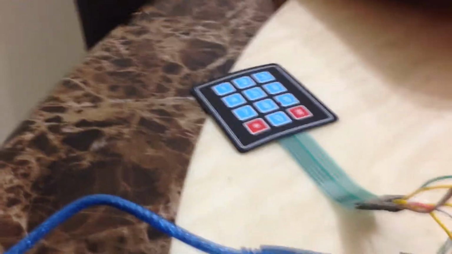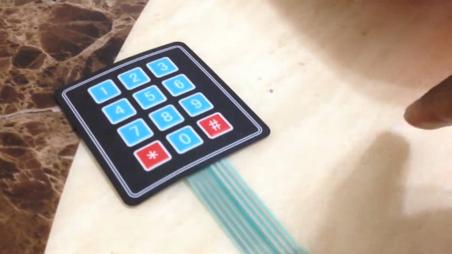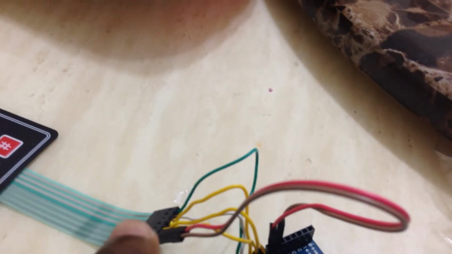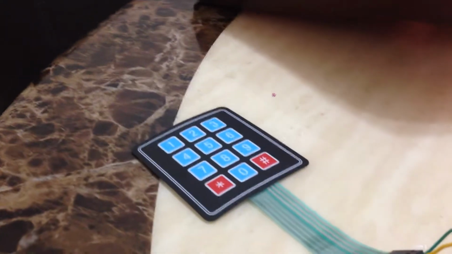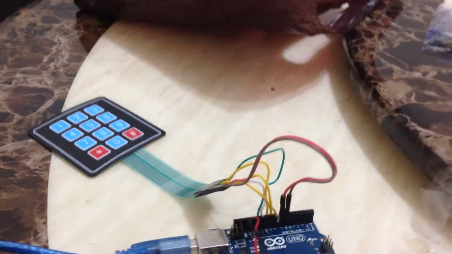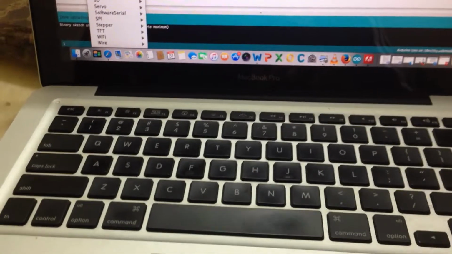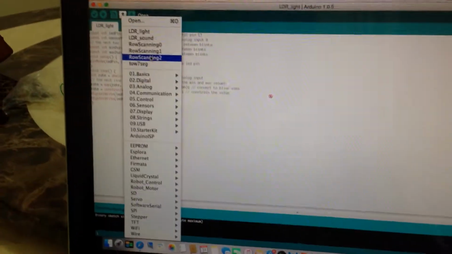Okay, now we are going to learn how to use a keypad. This is a 4x3 matrix keypad. Why 4x3? Because we have 4 rows, 1, 2, 3, 4, and then we have 3 columns, 1, 2, 3. So 4 lines for the 4 rows and 3 lines for the 3 columns. And then keypads and keyboards use a technique called row scanning, and the code that implements that technique is here. I've already written it for you guys. So that's it, row scanning.